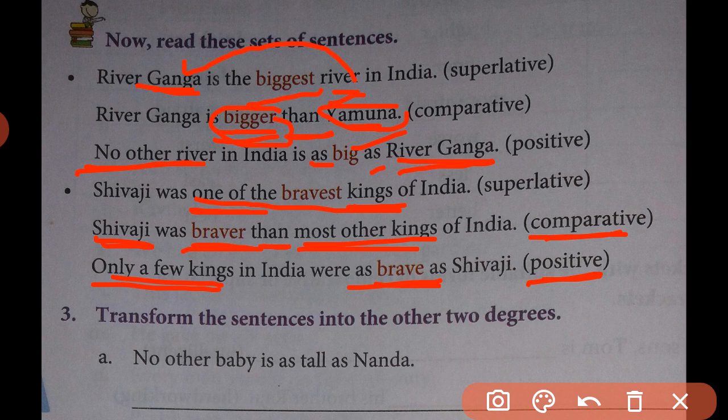So here the sentence is in superlative degree in plural form. If we change the same sentence into positive form, then we will start with only a few kings, and that proper noun will be at the last. Now the degree form will remain simple for positive degree. Here we are following with as brave as.